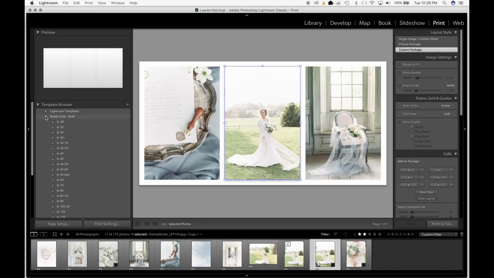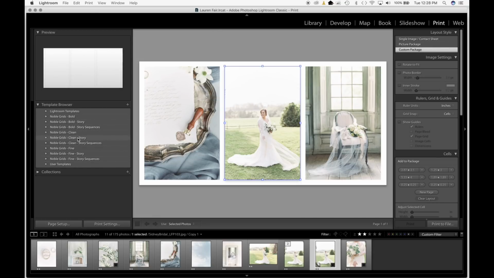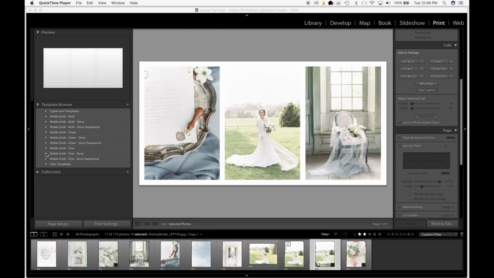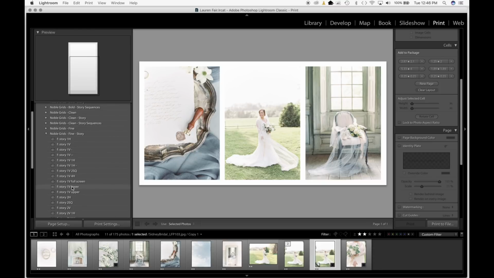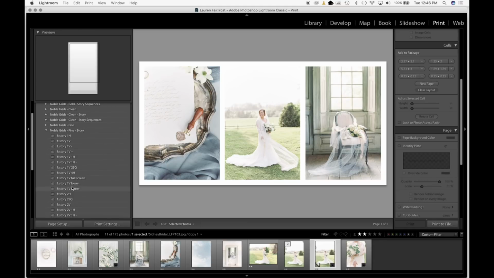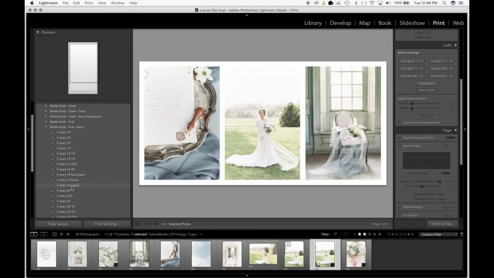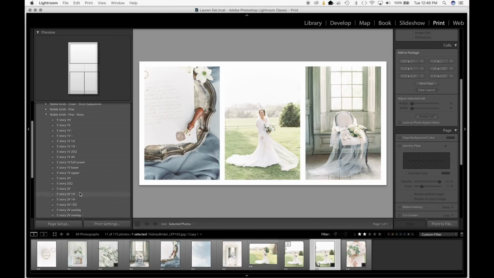Next up, I'm going to just show you an example in our stories. These were created specifically with Instagram stories in mind, so they're all sized accordingly so they'll upload just perfectly, and we also created these templates with a lot more white space so that you can add some custom text or your logo or tag different vendors or people that you've worked with, so they have a little bit more flexibility in that regard. So I'm going to go ahead and just go down and share one example with you.